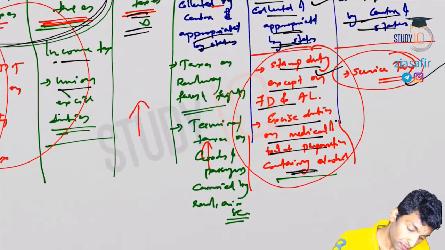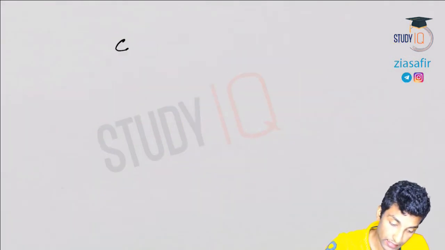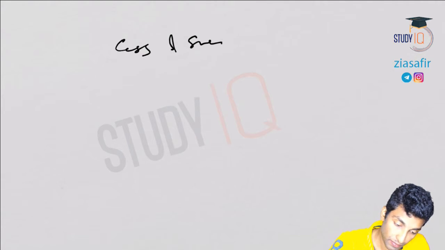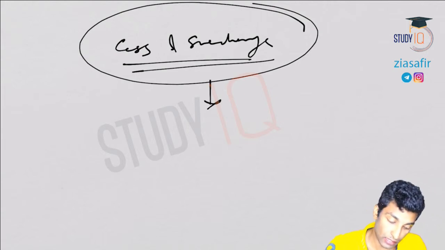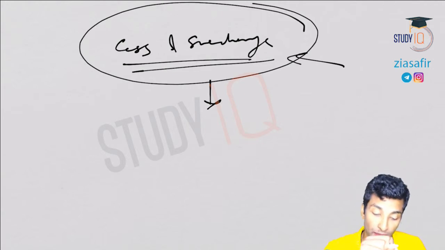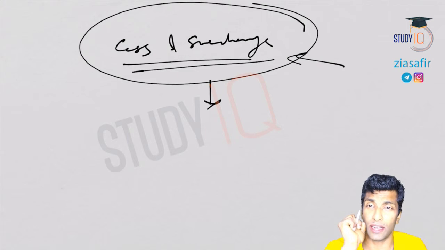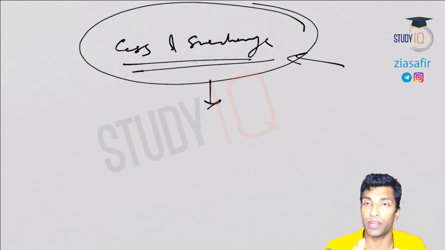So now all taxes are shareable with the states except what? The cess and surcharge. Okay, so now only the revenue collected from surcharge and cess goes exclusively to the center. These two are surcharge instead of wealth tax. Okay, that I've told you. It is actually a presumptive tax. So everything else now is shareable with the states.